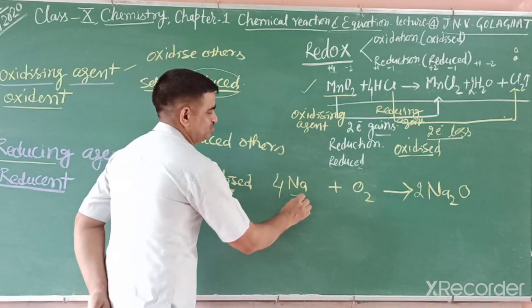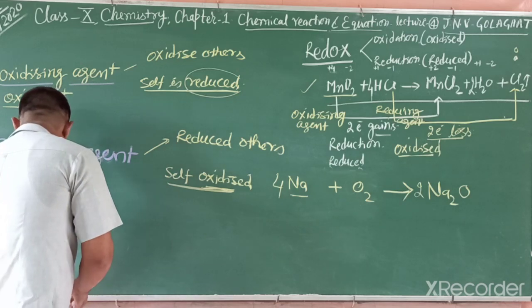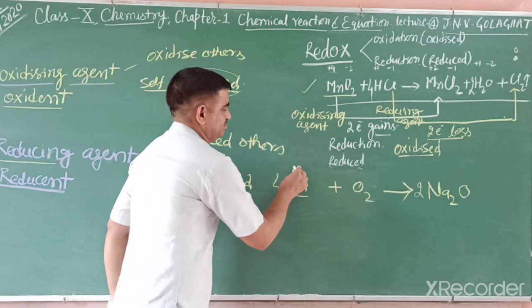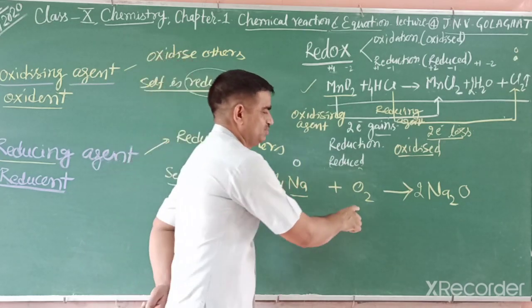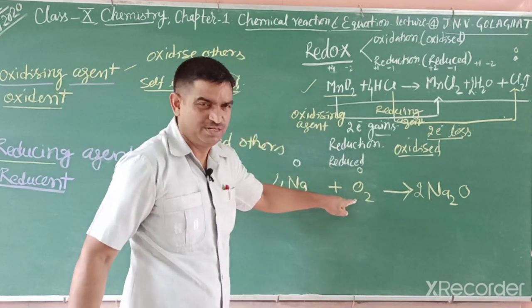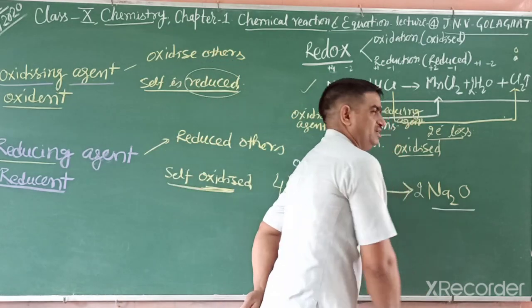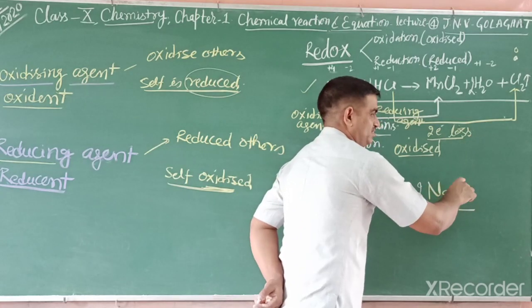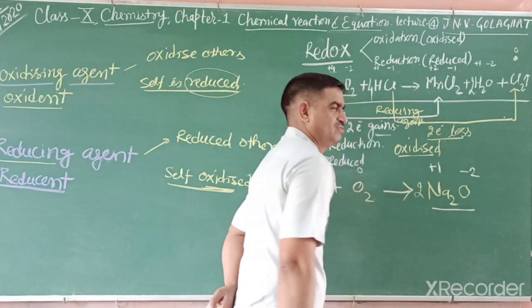Sodium is an element, so no charge. There is 0 charge on this sodium. Sodium has 0 charge. Why? Because it is an element. Oxygen also has 0 charge, because that one is an element, and this one is a compound. In a compound there is charge. So what are the charges? The charges are written opposite: that is -2 and sodium +1.